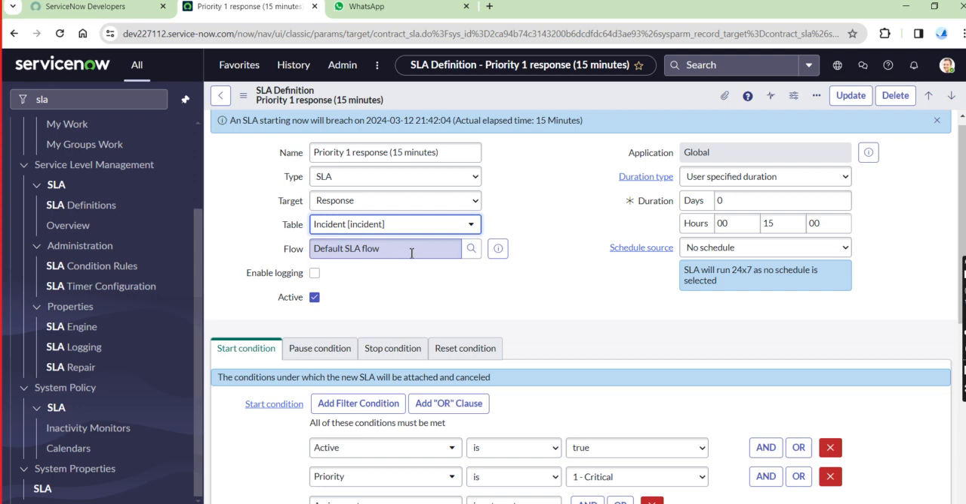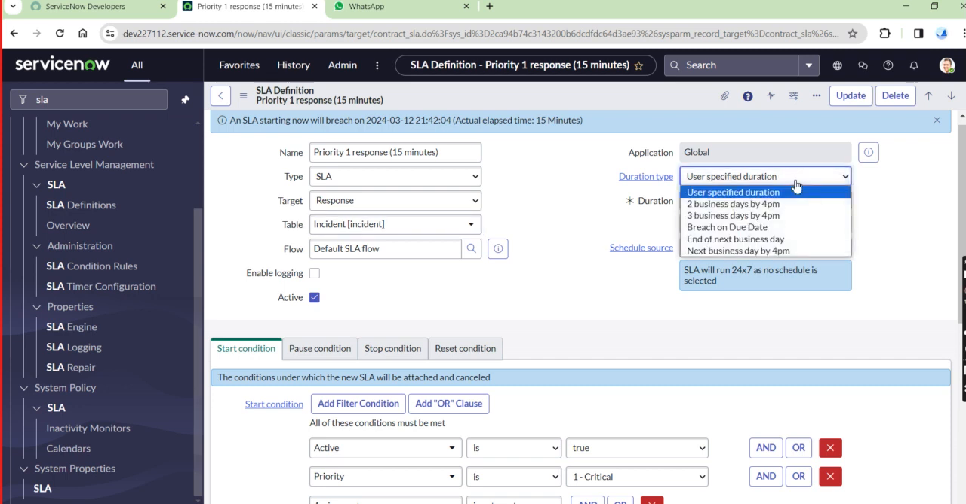Some flows already exist, so simply take the default SLA flow and choose that one. Now application: this incident belongs to global. And duration type: user specified duration. Some choices are already there, like 2 business days by 4 p.m. or 3 business days by 4 p.m., depending on our selection.